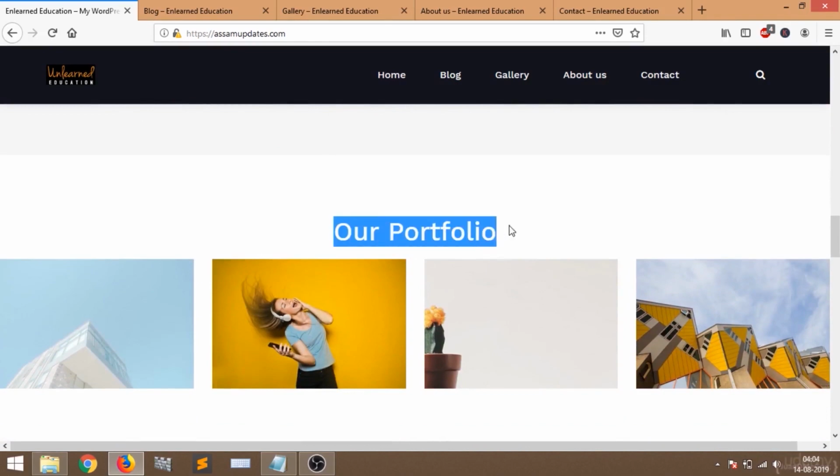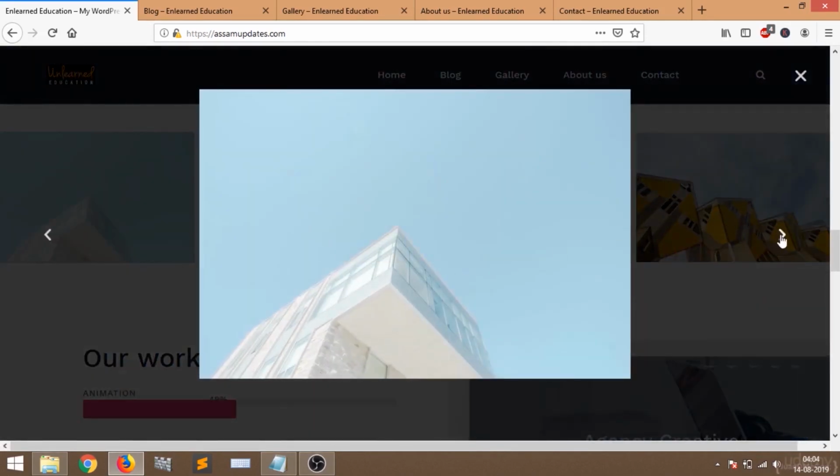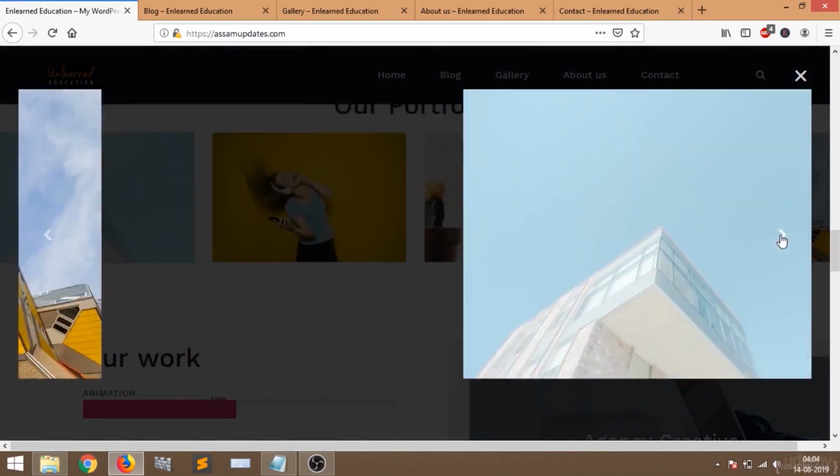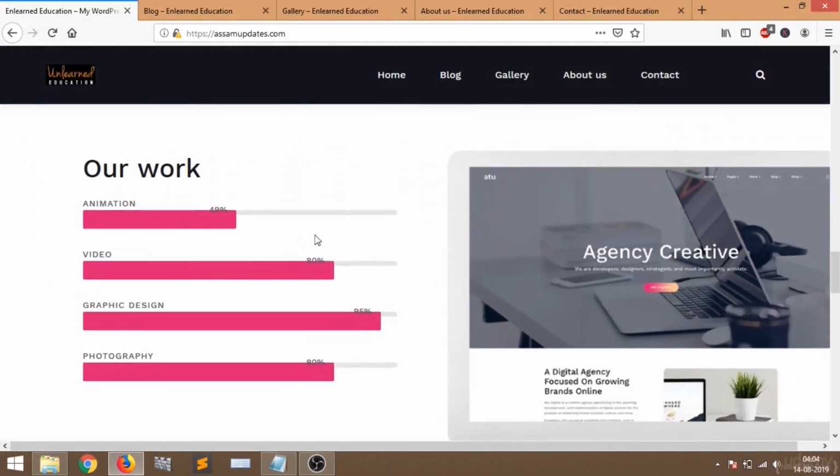In our portfolio section, you can click the image, then you will get a slider and you can see different images here. You can add more images. Then another section, our work. These are the works we do: graphic design, photography, video, animation. And if I want, I can change the percentage to show.